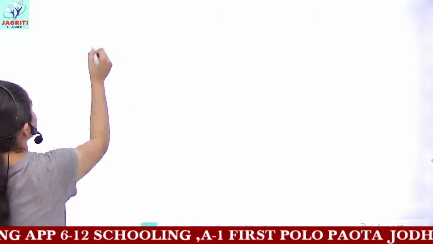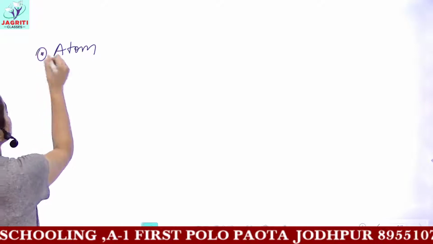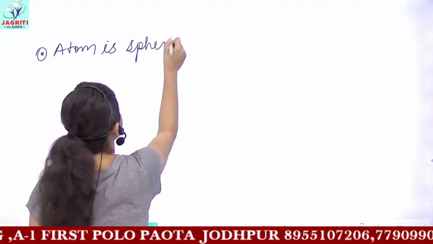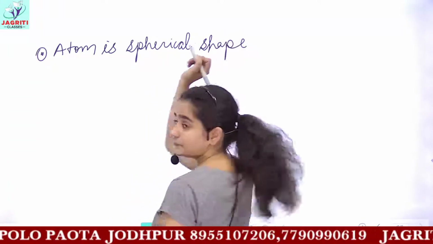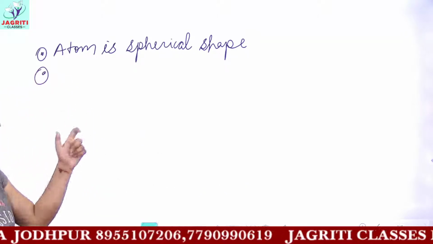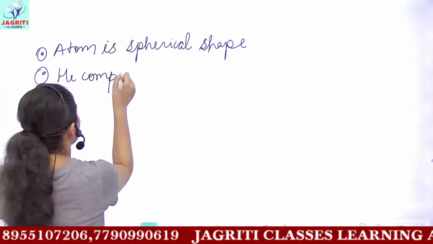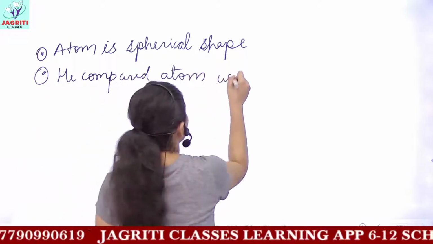What Thomson told, the first postulate was atom is spherical in shape. Atom is spherical in shape. Then the next one is in this spherical shape, he compared atom with the watermelon.